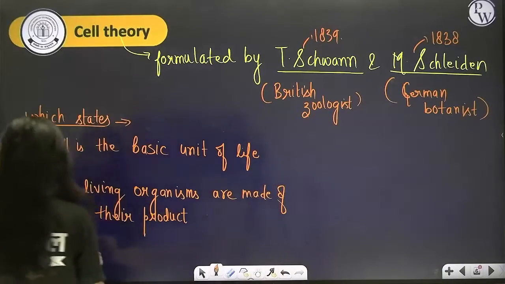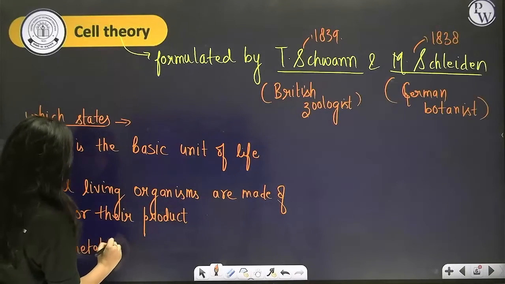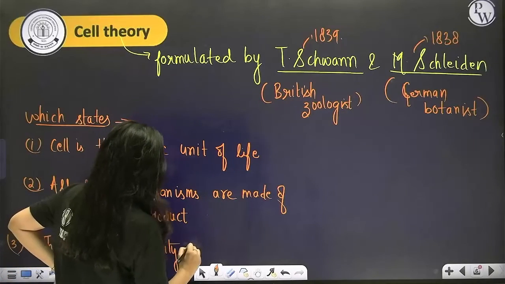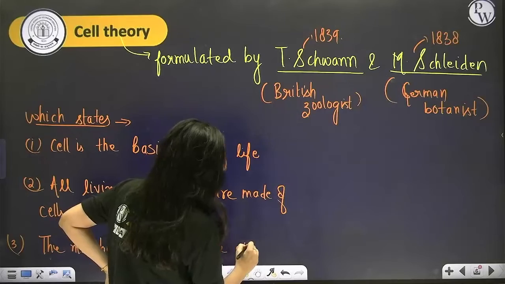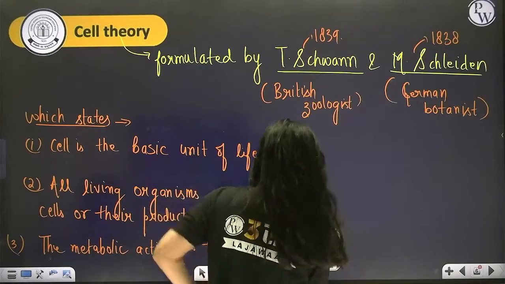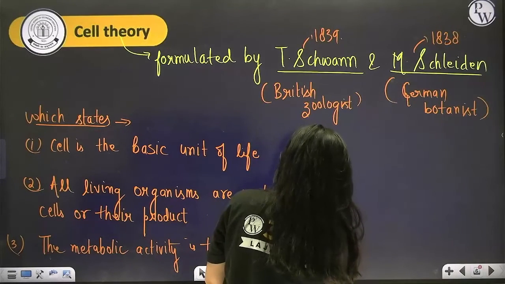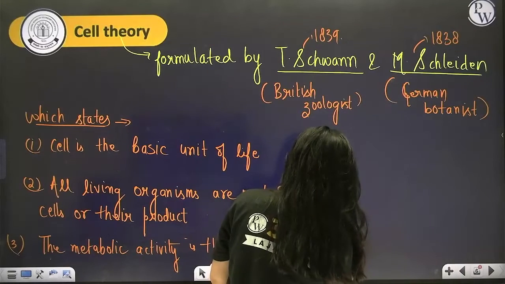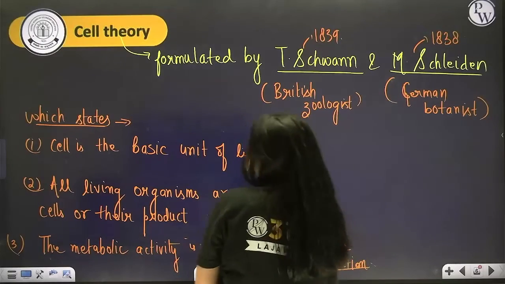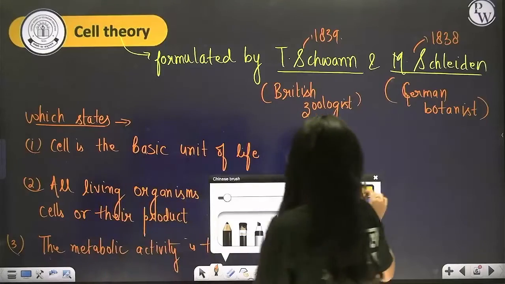So the third point says the metabolic activity is the outcome of cellular interaction. Correct? So got my point, everyone? Yes or no? Cool enough.